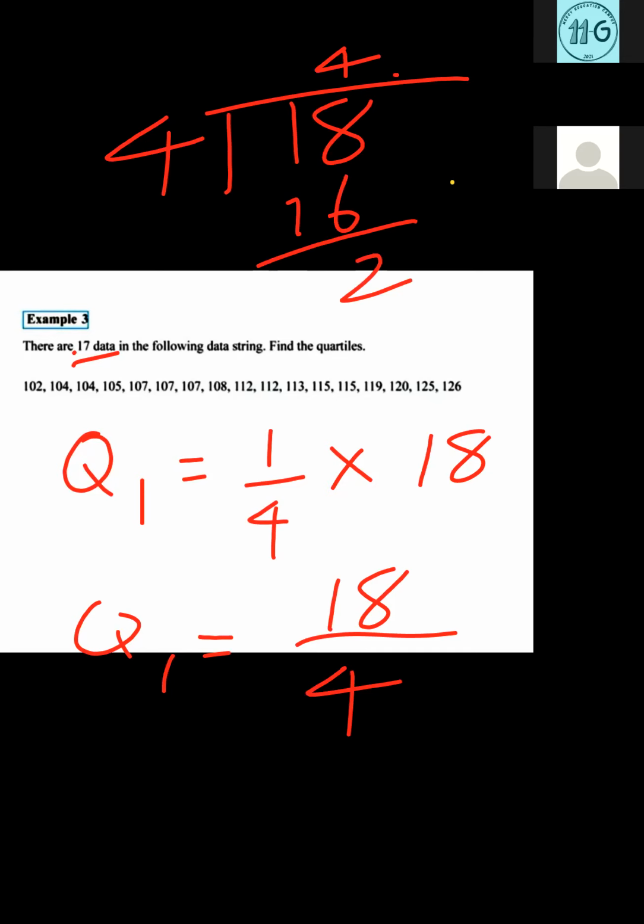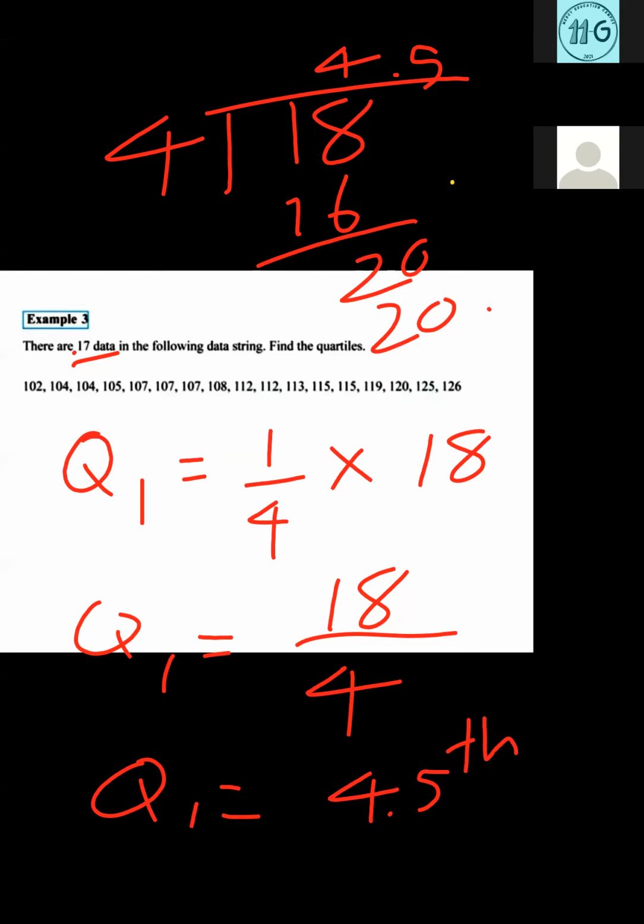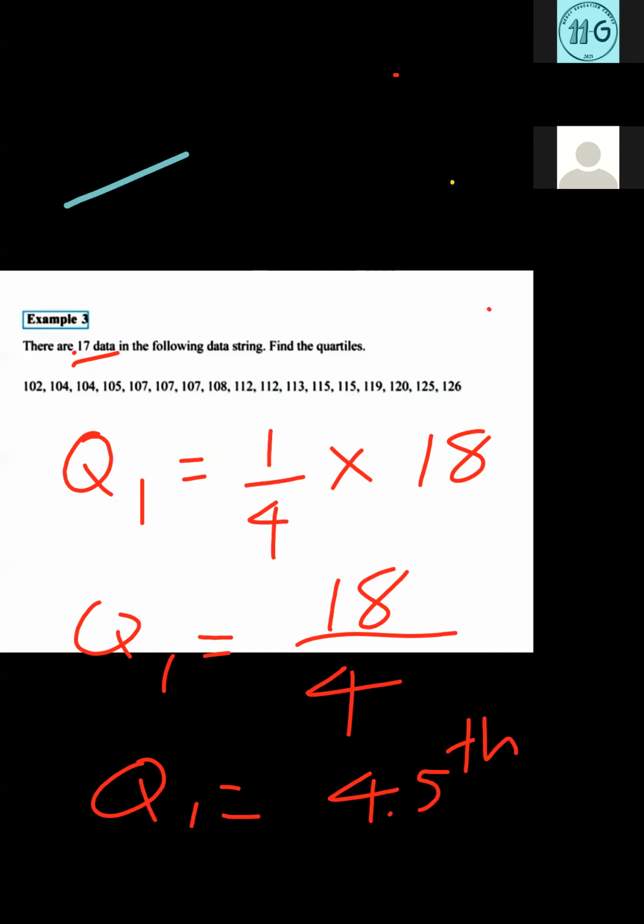How many 4s are there? There are 5 4s, 4 into 5 is 20. So you will get Q1 at the 4.5th place. There is no 4.5th place as such here. You can see first place, second, third, fourth one is 105. So 4.5th place means you have to take the fourth and fifth values and divide by 2.